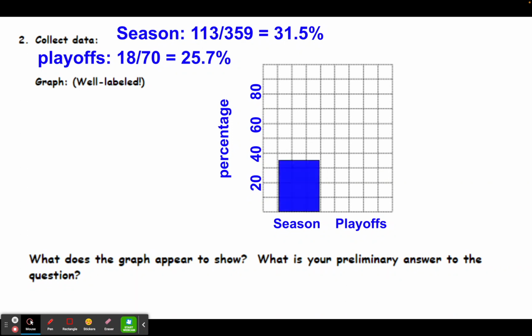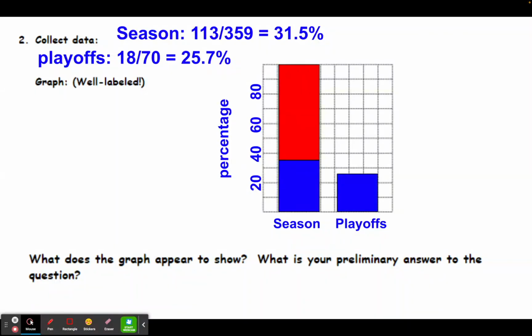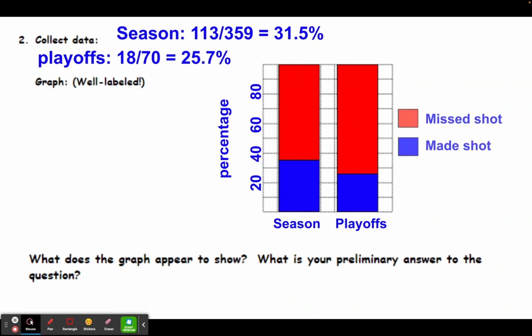During the regular season, he made 31.5%. And because we're making a segmented bar graph, the rest of that bar will go up to 100%. And that represents the three-point shots that he missed during the regular season. For the playoffs, he made 25.7%. And that means that he missed the rest. So both bars total 100%. And then over to the side, I'm going to make a key. So the blue area represents the shots that he made, and the red represents the shots that he missed.